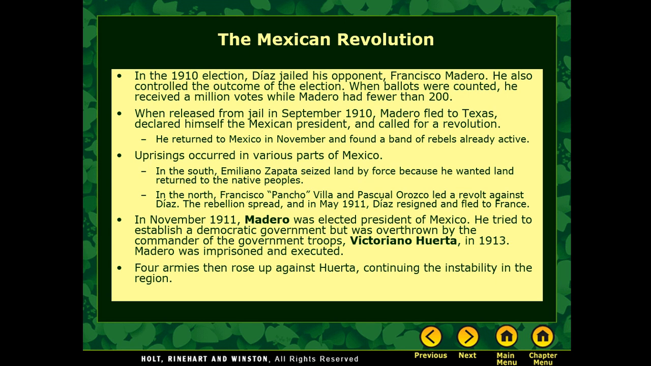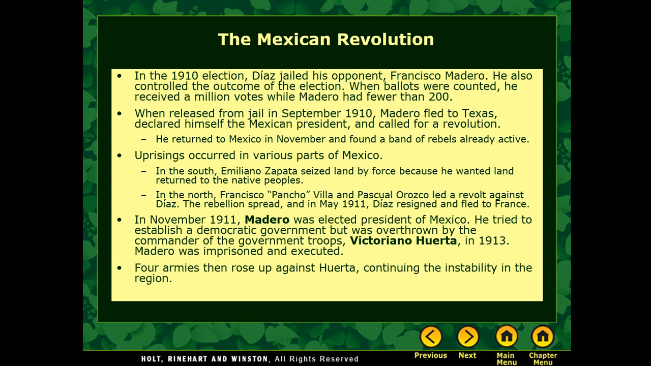When Mexico erupted in a revolution, the United States was drawn into this conflict because of economic ties that the United States had with Mexico. In the 1910 election, Diaz jailed his opponent, Francisco Madero. He also controlled the outcome of the election. When the ballots were counted, he had received 1 million votes, while Madero had less than 200 votes. He ends up putting Madero in jail.